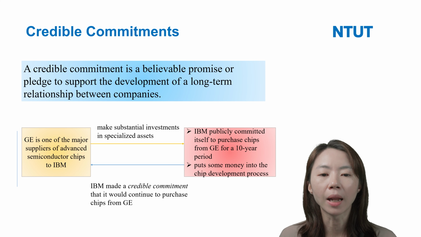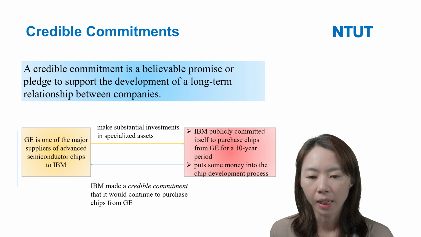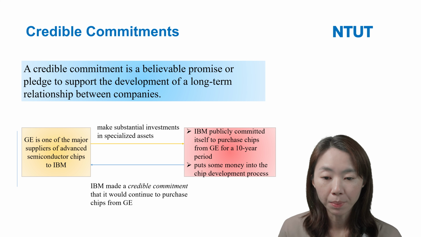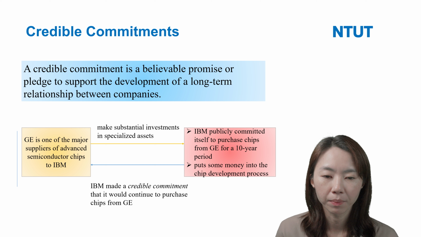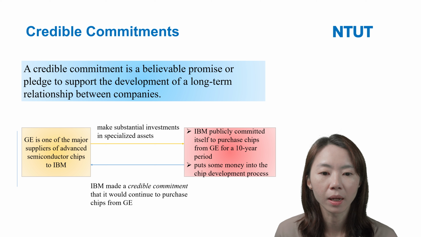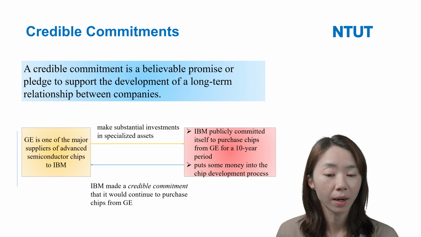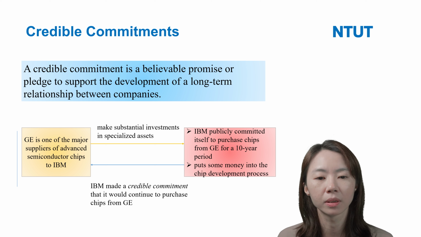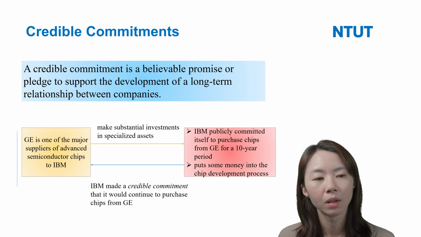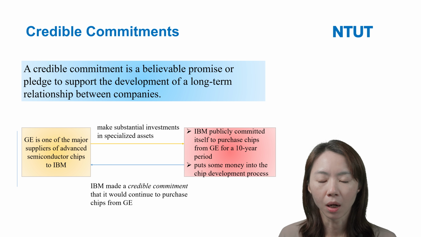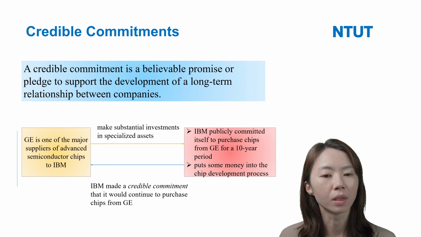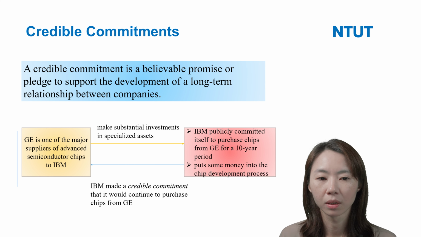And the problem is, because IBM publicly committed itself that it wanted to buy the chips from GE, if one day IBM violates its commitment, you can think that IBM will also suffer a great loss.